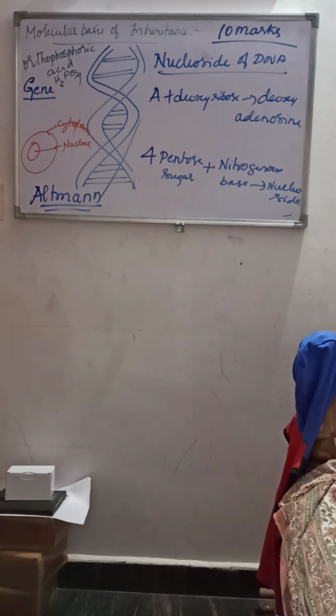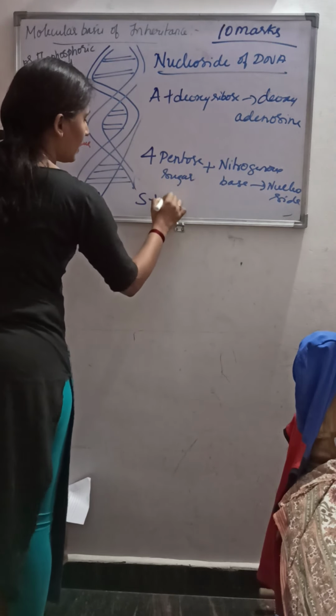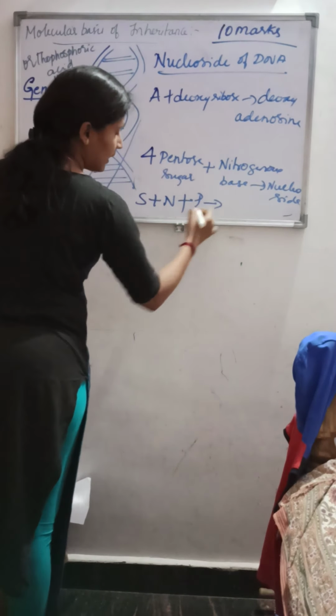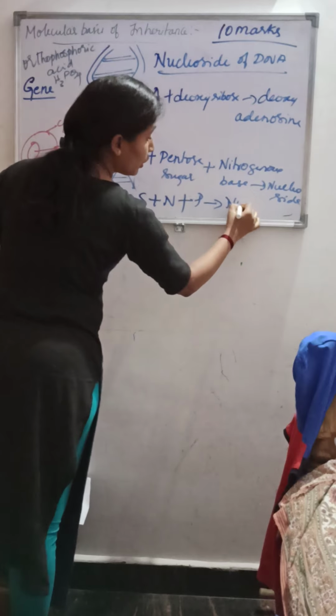So the combination of sugar plus nitrogenous base will make the nucleoside. Sugar plus nitrogenous base plus phosphoric acid will give the nucleotide.